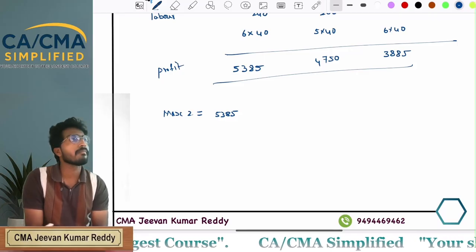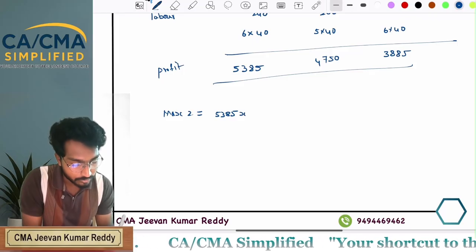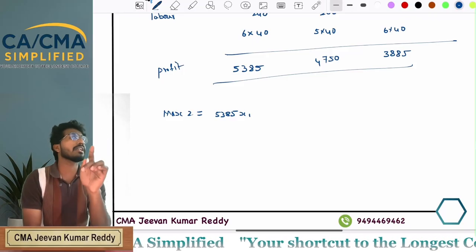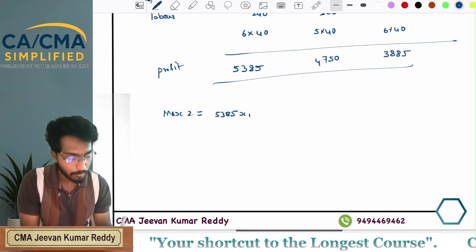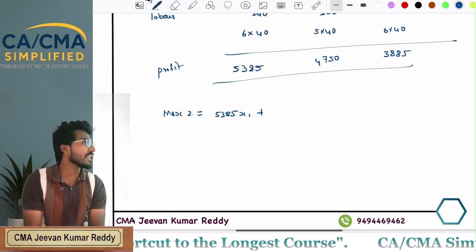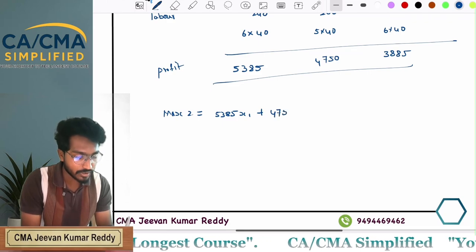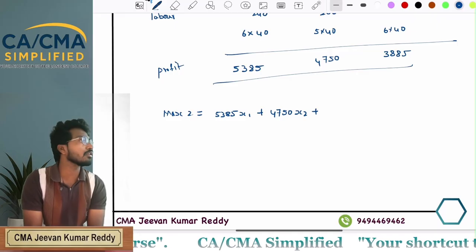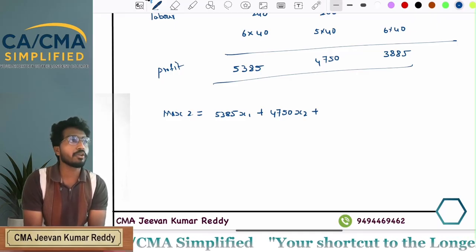Did you know? No, na? So we are taking it as x1. So what is x1? Amount of land allotted to carrot, plus amount of land allotted to beetroot. We are taking it as x2. That means per acre we are getting 4,750 into number of acres allotted to beetroot.